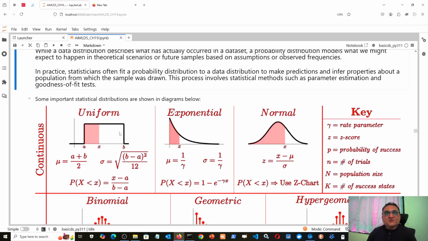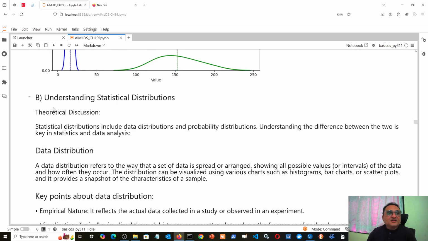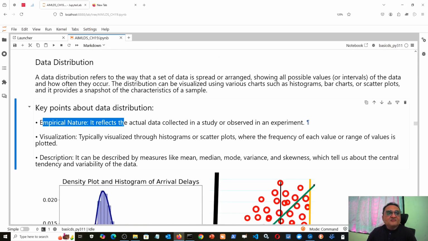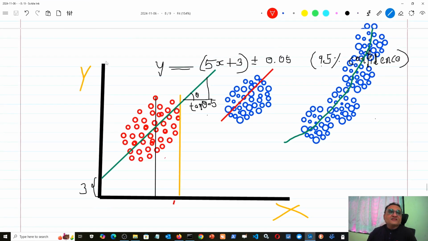Okay. Now I just want to still emphasize the meaning of data distribution being empirical or experimental, while probability distribution is theoretical. So let us see one thing. For example, look at this. The black is the y-axis, this black is the x-axis, and these are red colored data points. Don't look at other things at present. These red colored data points are the current distribution of salary.